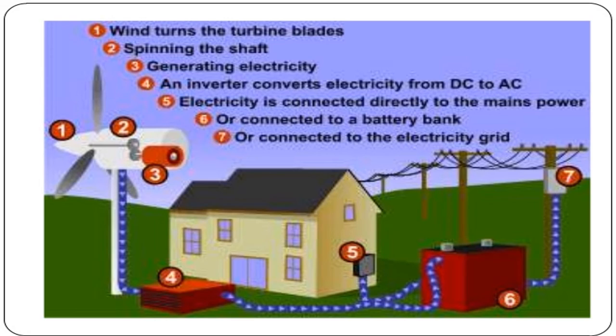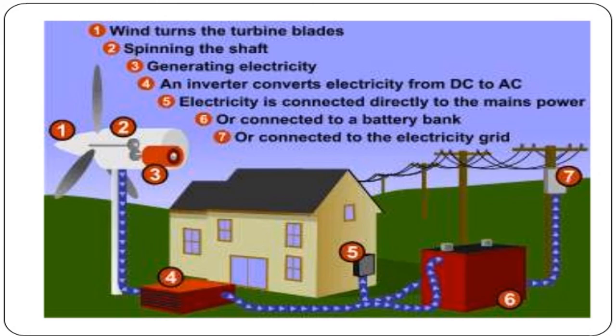First, wind turns the turbine blades. These are the blades, spinning the shaft. Blades are coupled to the shaft. Then the movement of the shaft generates electricity. This is coupled through the gearbox, and this is the generator where electricity is generated. And the inverter converts electricity from DC to AC.